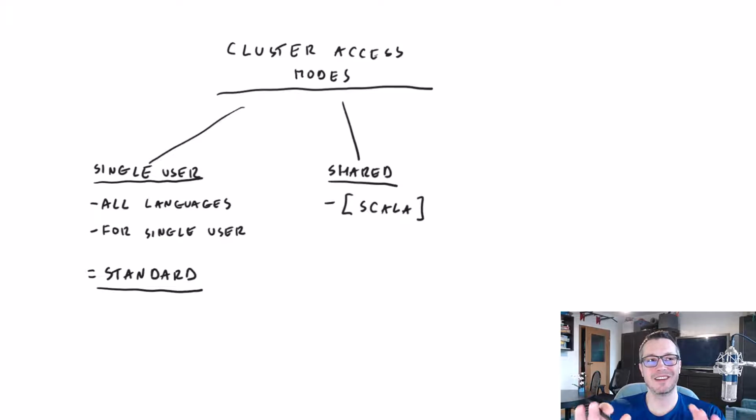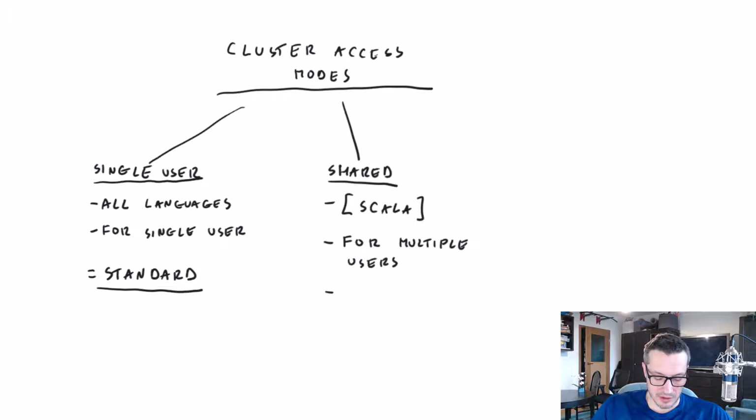And I know you don't have a clue what a Unity catalog is right now. Don't worry, we'll cover that in the future. Just please be aware that Scala might not be available on a shared cluster. Depends on the configuration. But if you have a team of users, multiple employees that would like to reuse a single cluster, and usually that's what you want to have, then the shared mode is for you, because it allows the cluster to be used by multiple users. For multiple users.